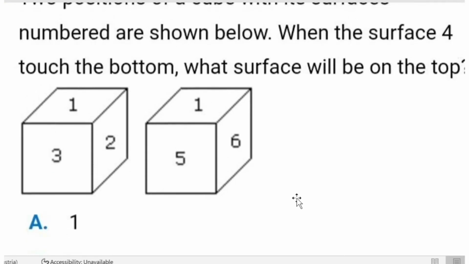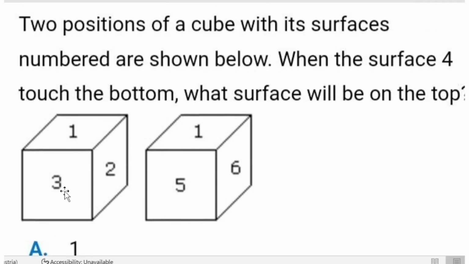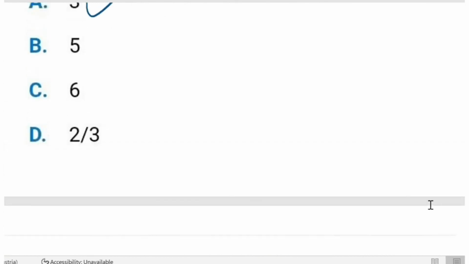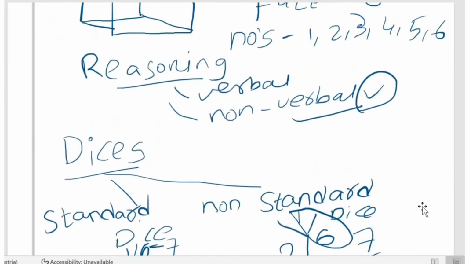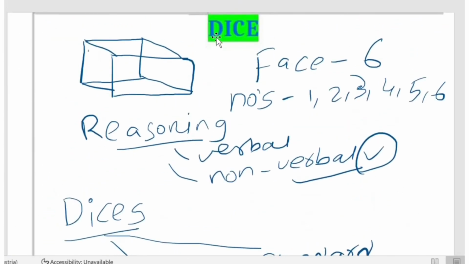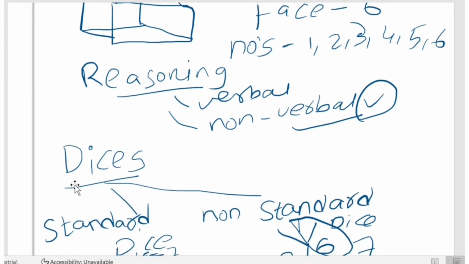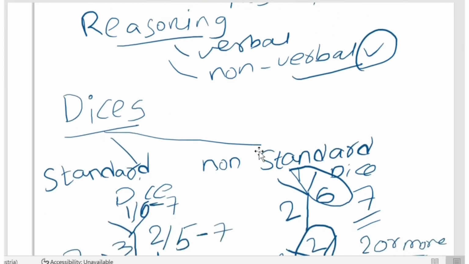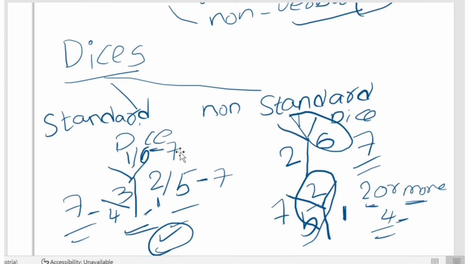I explained 3 questions, so you can comment your answers in the comment section, like what exactly the answer is going to be. Let's move forward. What I explained till now is the dice concept. A dice has six faces, namely 1 to 6. In reasoning there is verbal reasoning and non-verbal reasoning. The dice concept comes under non-verbal reasoning. In dice there are two types, standard dice and non-standard dice.